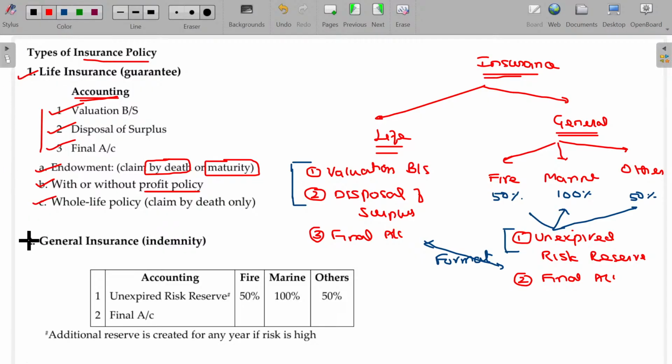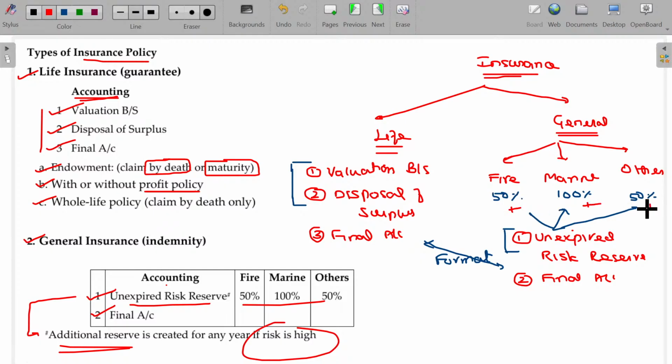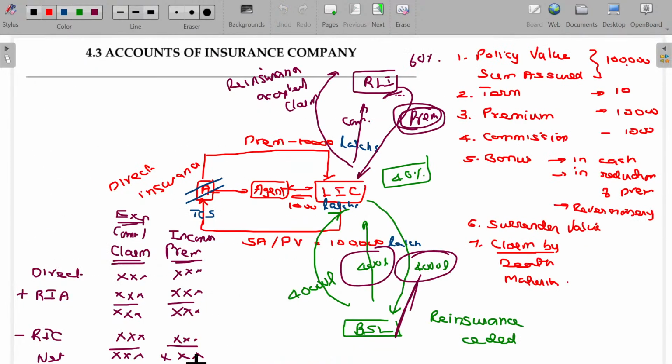In case of general insurance, two predominant things are to be learned for accounting: one is the unexpected risk reserve, as well as the final account. Sometimes the unexpected risk reserve stated here, 50, 100, 50, may not be sufficient. If the company feels so, they may create some additional reserve for the risk level also. Clear? So you have to understand these segments. This is 50, but there may be some additional also possible. So some terms are going to be discussed here.